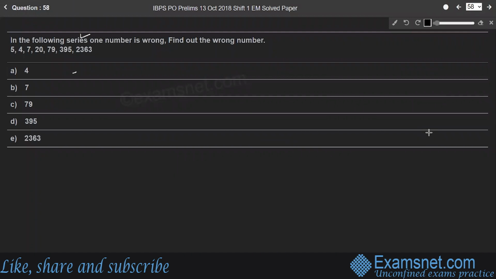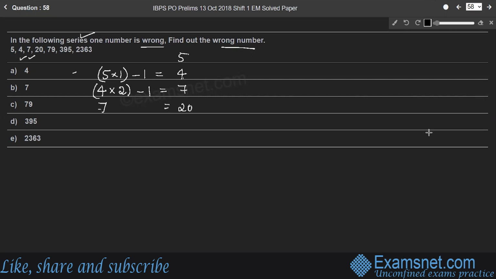Question 58. In the following series, one number is wrong. Find out the wrong number. So let us consider the first number, which is 5. The second number is 4. So 4 is obtained when 5 is multiplied by 1 and 1 is subtracted from the product. 5 into 1 minus 1 is 4, right? Which is the second number. Whereas the third number, 7, is obtained when 4, the second number, is multiplied by 2 and 1 is subtracted from the product. 4 into 2, right?